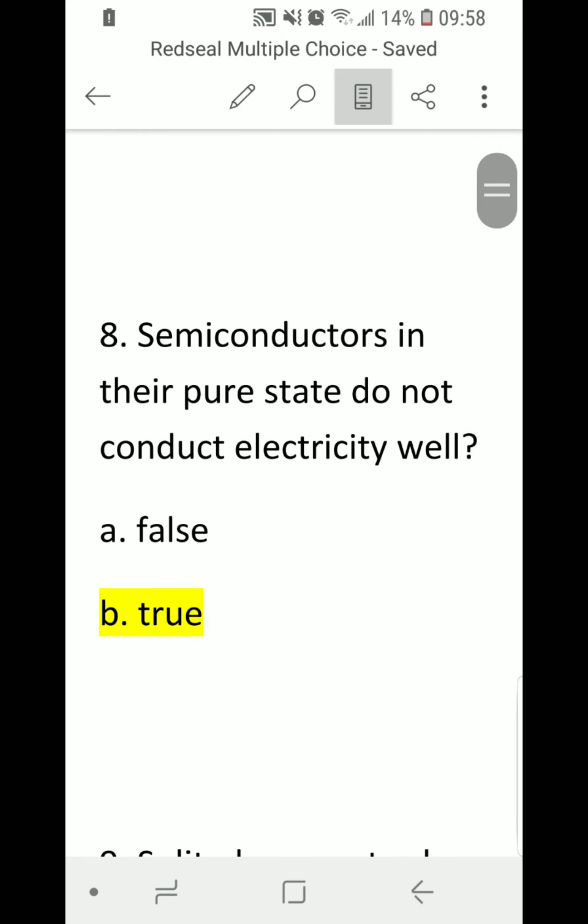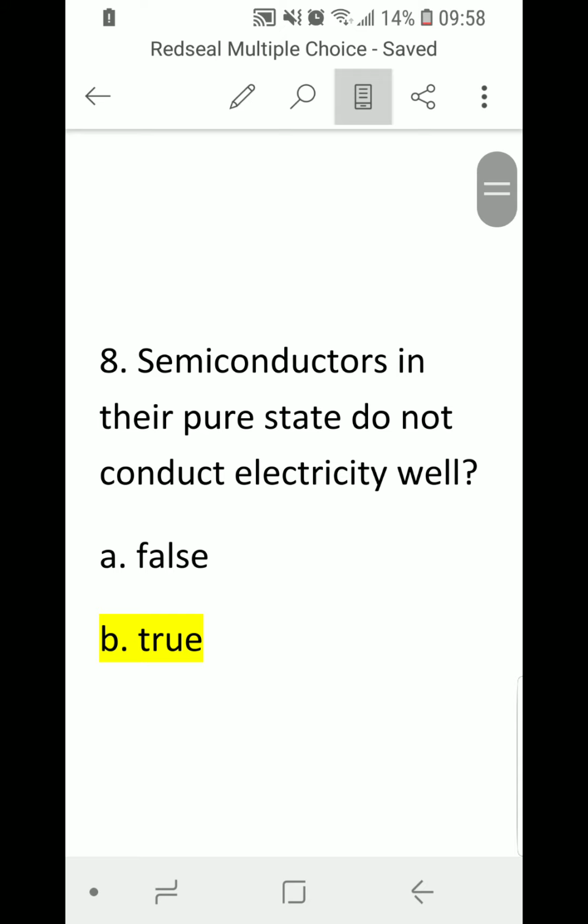Number 8. Semiconductors in their pure state do not conduct electricity well. Is the statement A. false or B. true? Correct answer is B. true.